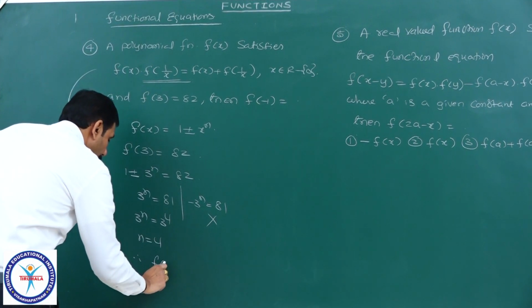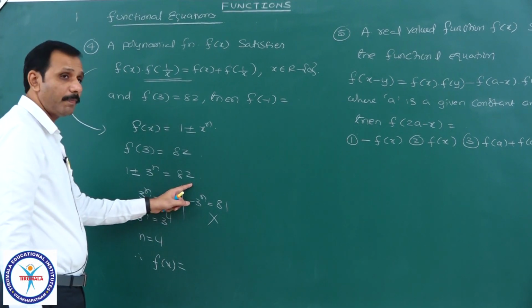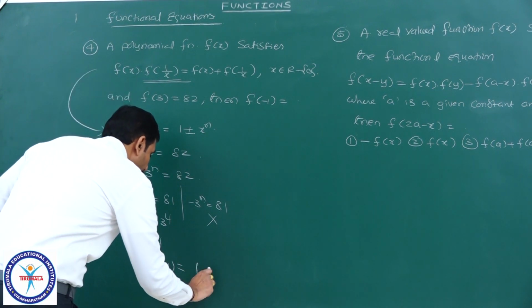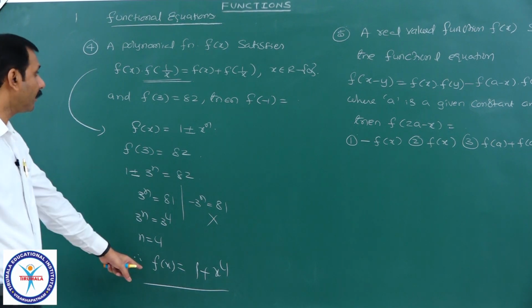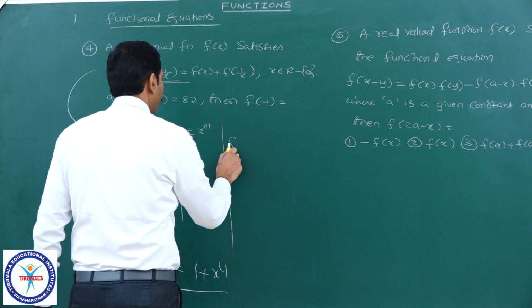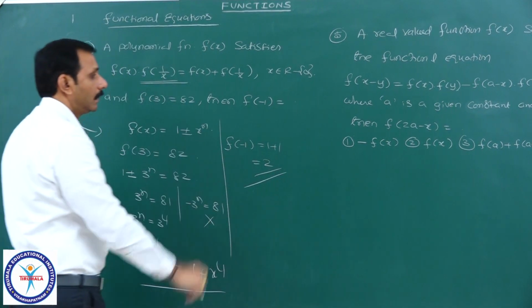Hence, 1 minus is not possible, 1 plus only. That is f of x is equal to 1 plus x power 4. They are asking f of minus 1. Therefore, f of minus 1 equal to 1 plus 1 equal to 2. That is the answer.